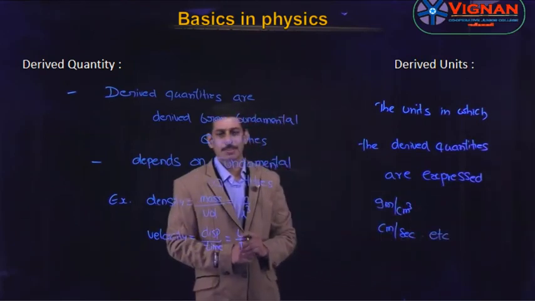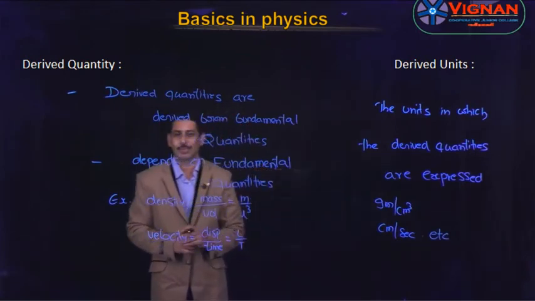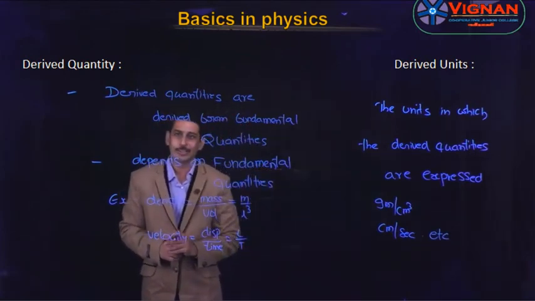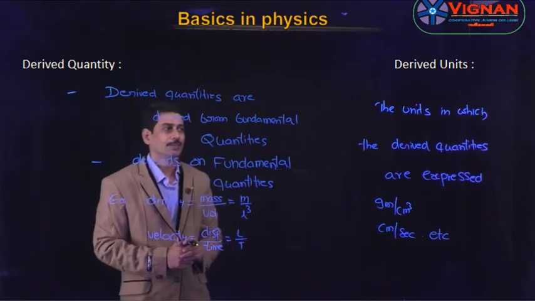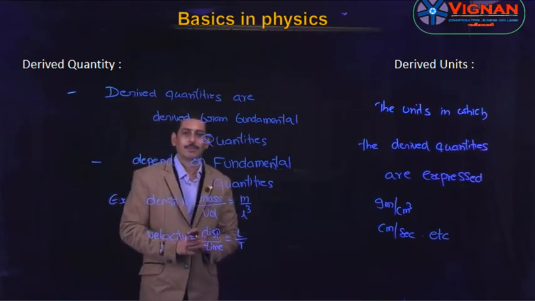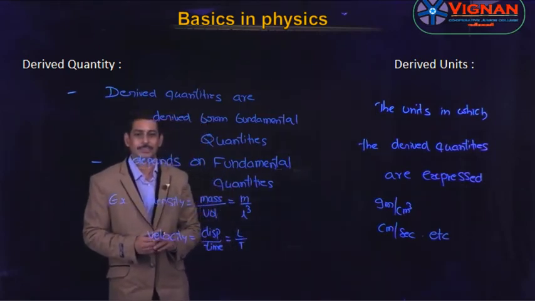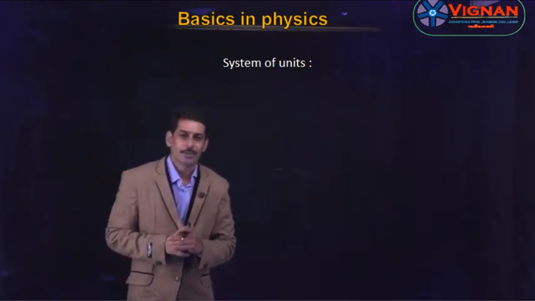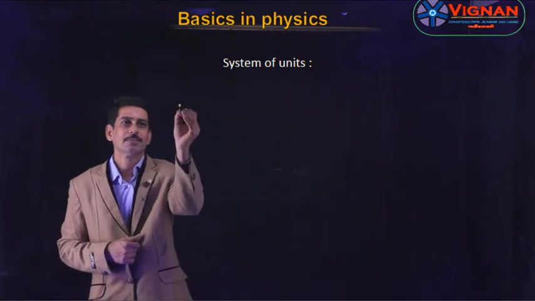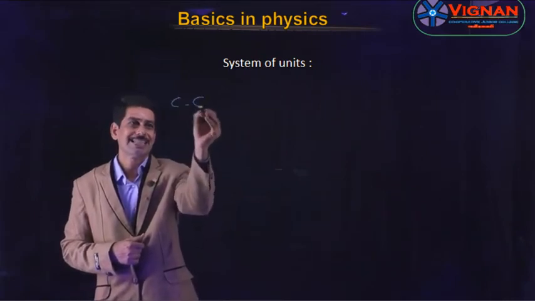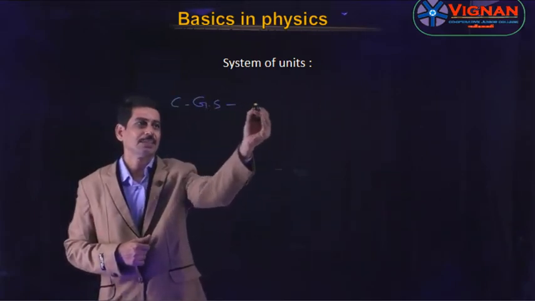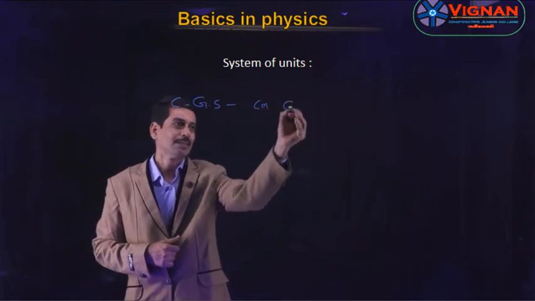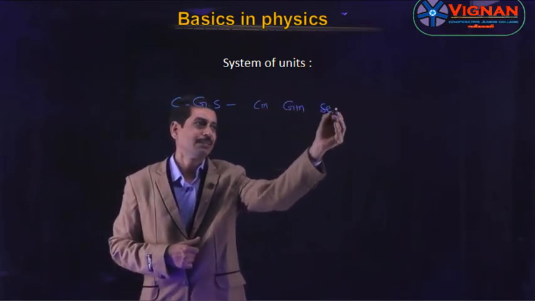So okay students, up to now I have seen what is fundamental quantity, what is fundamental units, and what is derived quantity, and what is derived units. So let us move on to the next definition. Now let us see what are different system of units. And there are three system of units. The first one is CGS. So it is nothing but centimeter, gram, second.